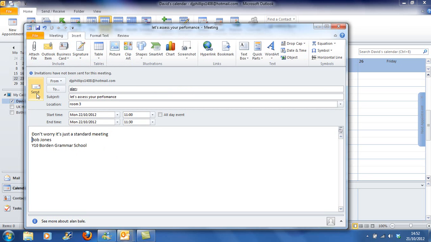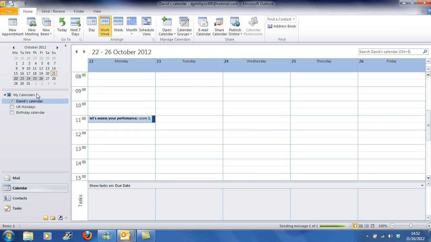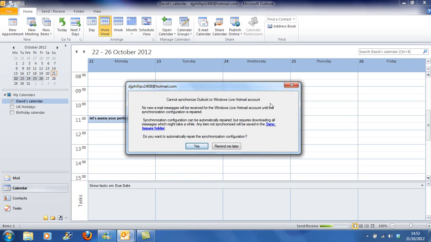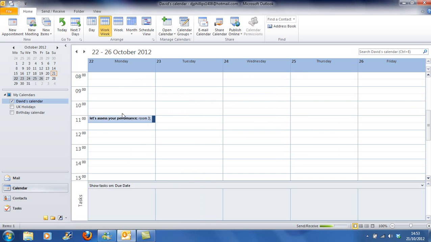Now, if I press send, I'm probably going to get, when I get back to school, my network manager going to go crazy. He'll say, what is this nonsense? We haven't got anyone called AB. That might be why it's flashing away down the bottom there. Yeah, cannot sync, doesn't matter for the moment. The whole point is that it creates a little diary view for me.